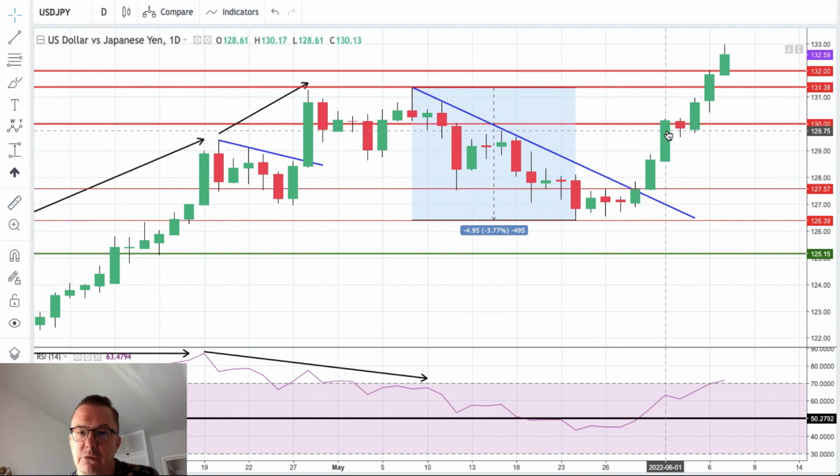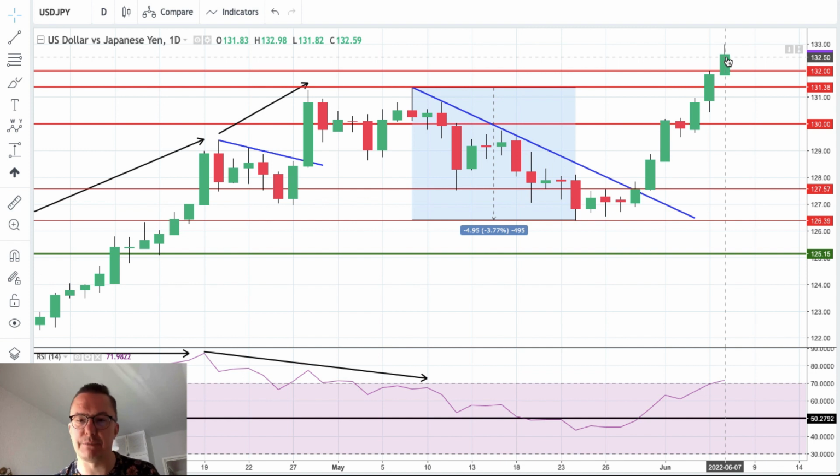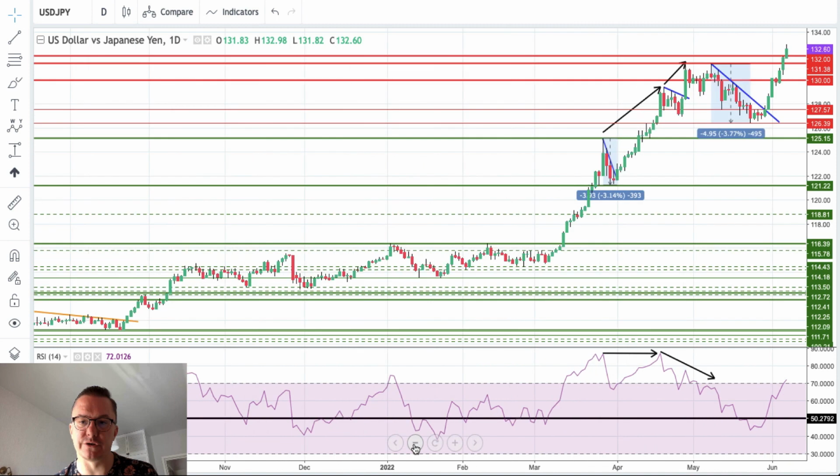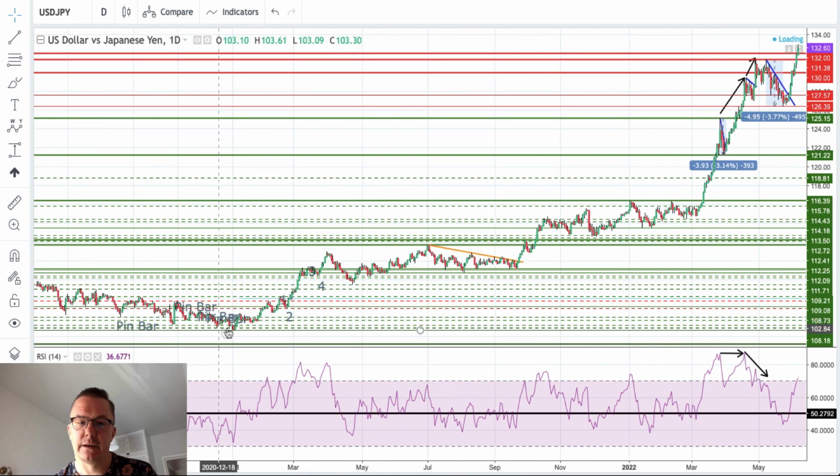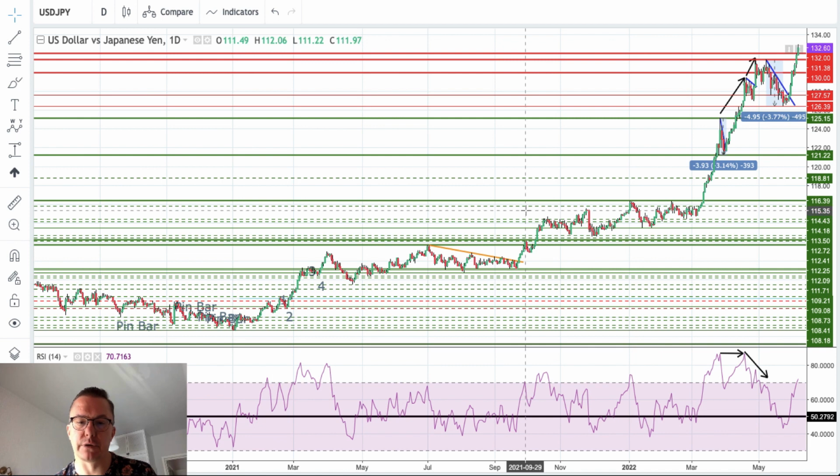3 days in a row of an upside rally so far, 3 days in a row. 132.98, almost 133, is the new local high and the swing high for the latest US dollar to Japanese yen bull run. If you don't know what I'm talking about, just zoom out and keep an eye on this. This is a massive bull run here.